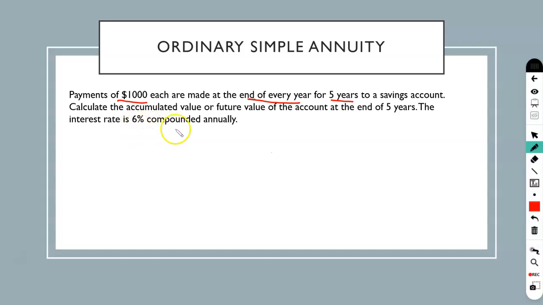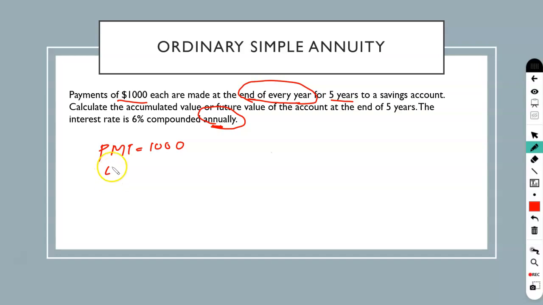So you can find the interest compounding period is annually. The interest compounding period and the payment period are the same. So you can see it is your ordinary simple annuity, where the payment period is every year and interest is compounded also every year. Therefore, it is your ordinary simple annuity. Right, so what we have, we will write it here. So we have PMT is equal to 1000.